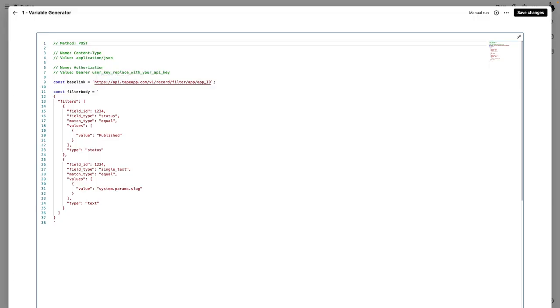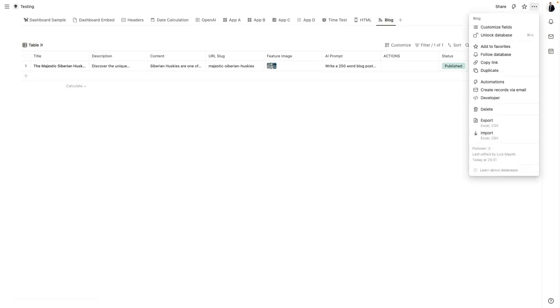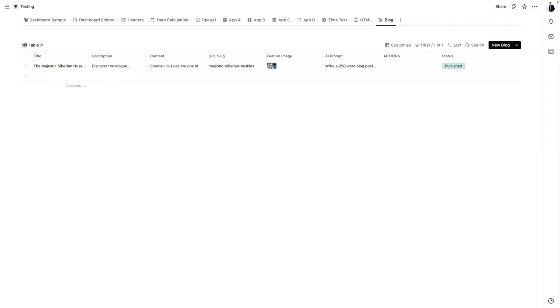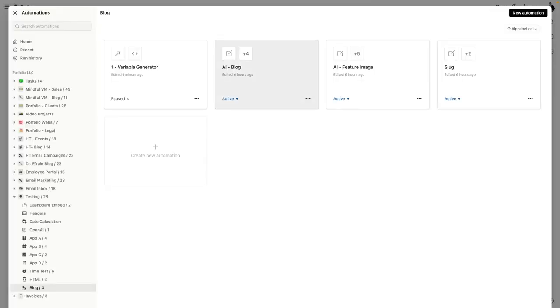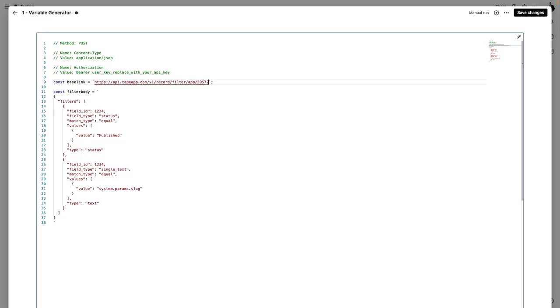So the app ID is gonna be the app that we just created called blog. So we're gonna go over here, go to variable, and we're gonna go developer. And in here you see the app ID, which is the one that we need. We're gonna copy it, go back to the variable generator, and in here, I'm gonna just replace this with the app ID. And we need to get the field ID for the status and the field ID for the URL slug.